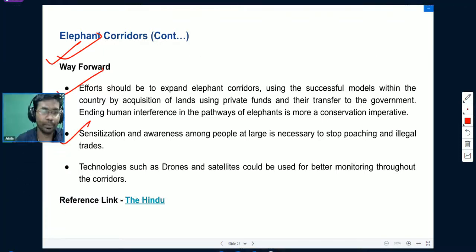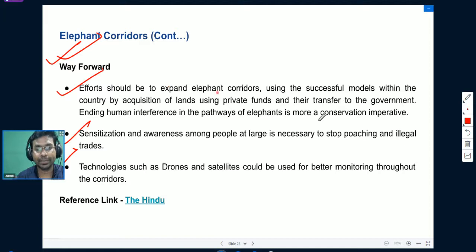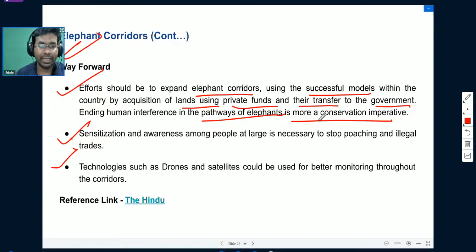So what is the way forward? Means like what should be done? Effort should be to expand elephant corridors using the successful models within the country, by acquisition of land using private funds and their transfer to the government. Then ending human interference in the pathways of elephants is a conservation imperative. Sensitization and awareness among people at large is necessary to stop poaching and illegal trade in elephants. Then technologies such as drones and satellites could be used for better monitoring throughout the corridors.